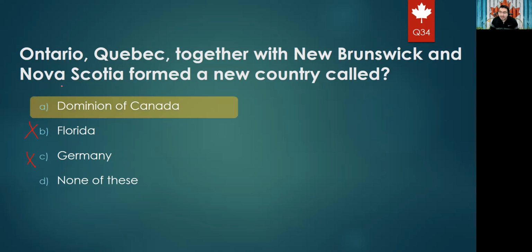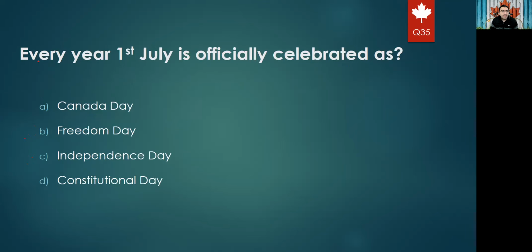Okay, try to make this exclusion, so it will be much easier to select between two rather than select between four, right? Next question will be, every year, 1st of July is officially celebrated as, 1st of July is a very famous day, which is the Confederation Day, and it is called in Canada, it is A, Canada Day, Freedom Day, Independence Day, Constitutional Day. For sure, we know that we celebrate Canada Day every year on the 1st of July, okay?